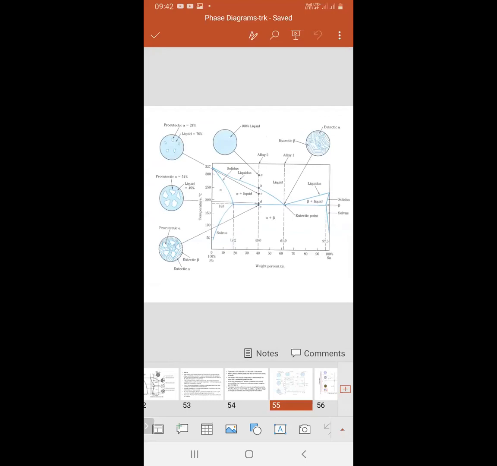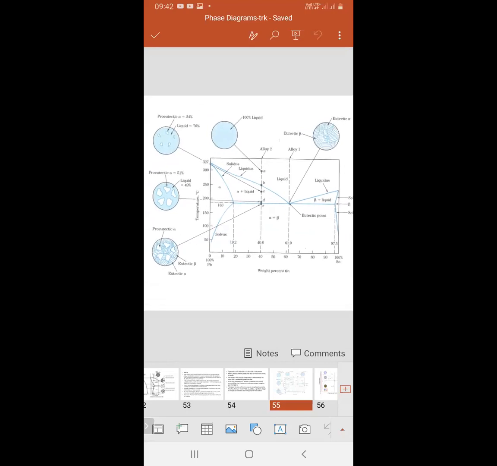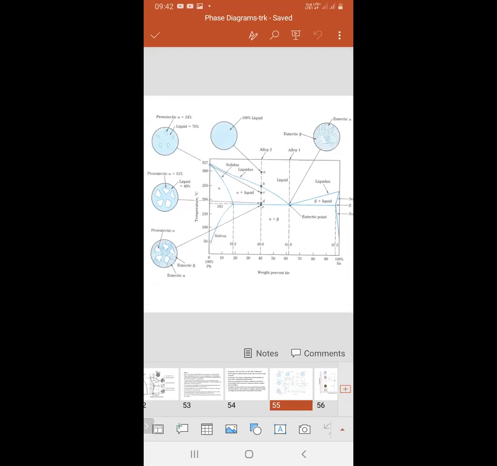Then the total curve will be formed, that is the solidus line, the liquidus line and the solvus lines. All the curves are there. Here, three lines are taken for explanation.